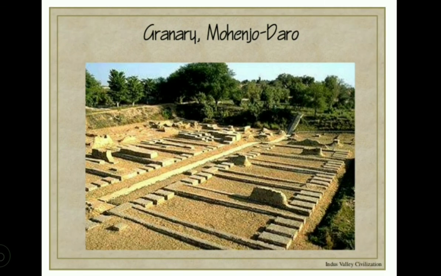So next, this picture depicts the granaries in Mohenjo-daro that the archaeologists found. So these are some separate granaries. They preserved the crops inside a dug well, closed with a slab of rock, and during flood time, and sometimes, they utilized the crops.